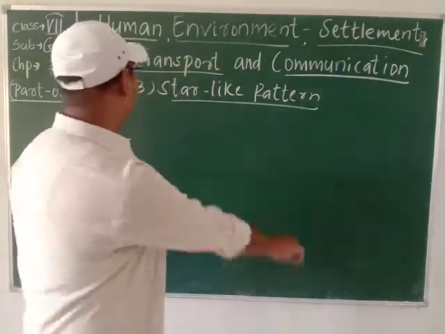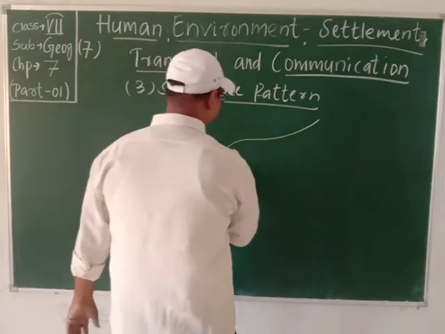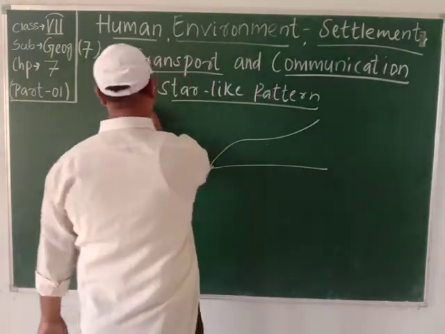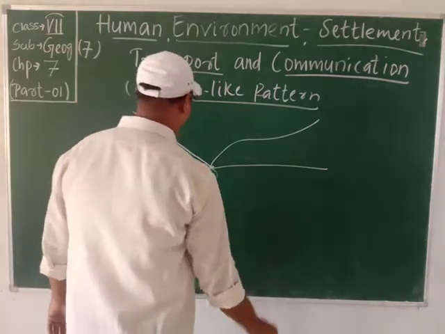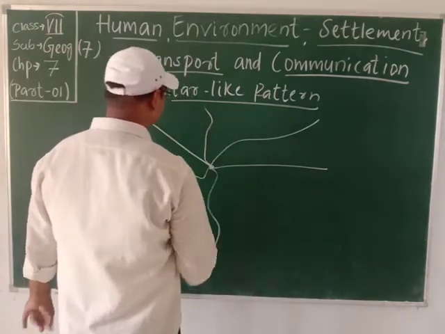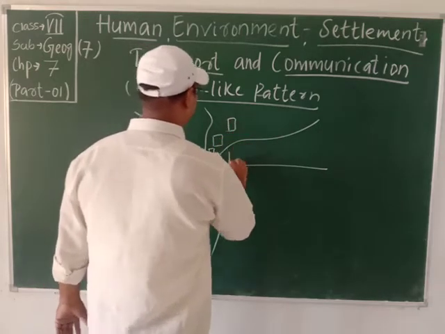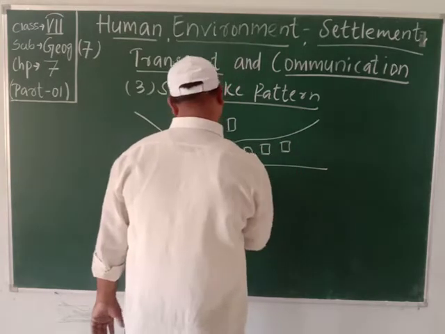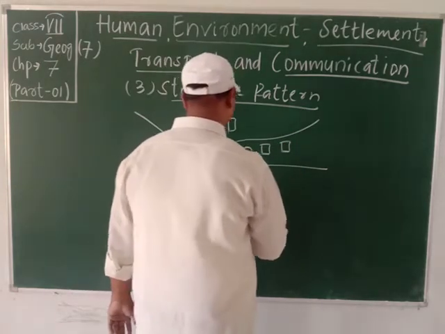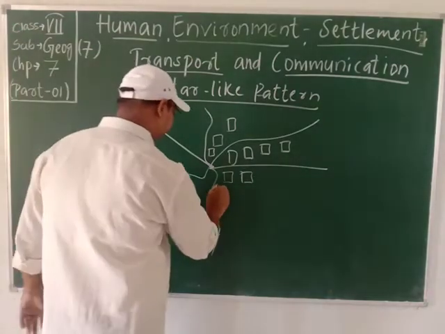Like, students, if this is the center, if this is a road, there may be some straight roads, there may be some bad roads, there may be curvy roads, and if there are some settlements here alongside the roads, just look students, this type of settlement on the roads.